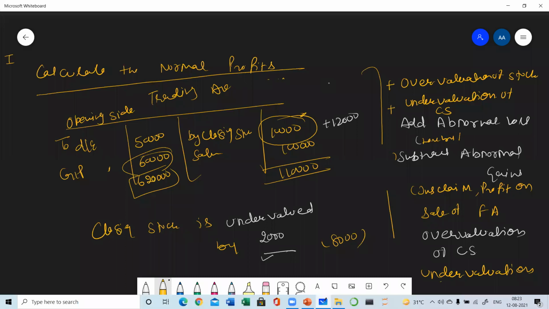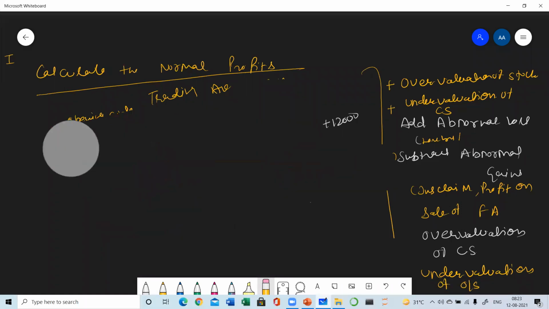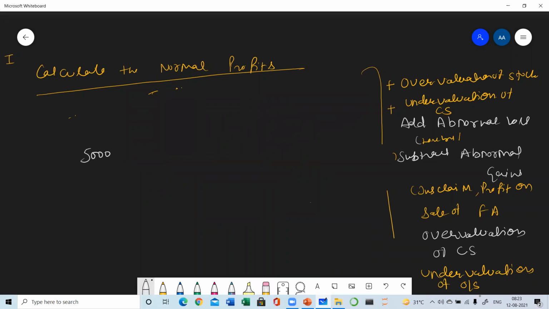So you must know whether undervaluation of opening stock is to be added or subtracted. Clear? Now a few more items are there. What are those items? Suppose it is given in the question that there was an expense, any expense, suppose insurance charges of rupees 5,000 which were overlooked.